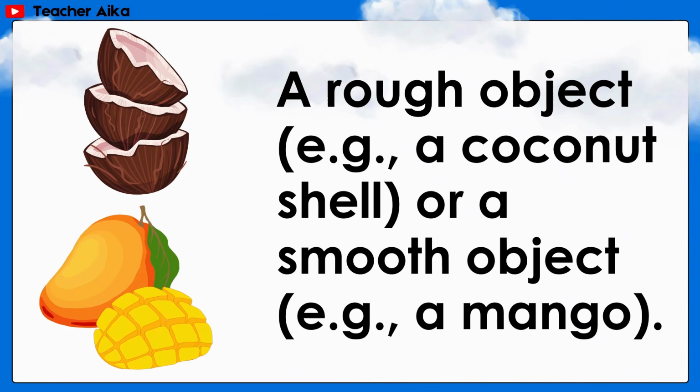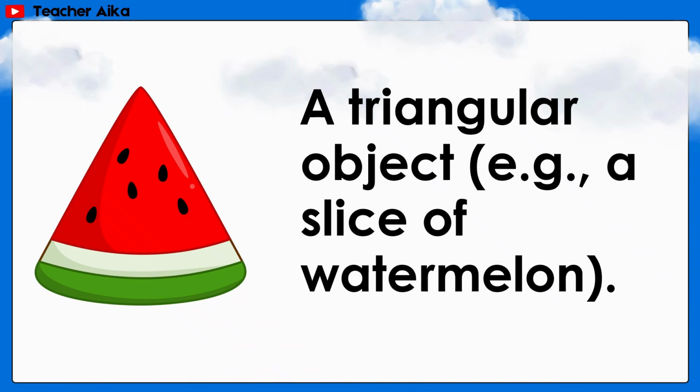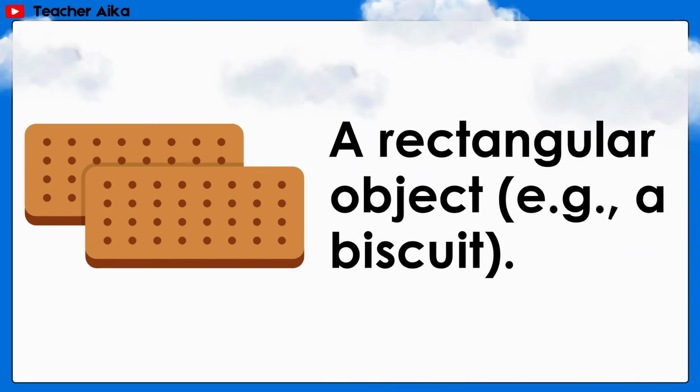A rough object, example, a coconut shell, or a smooth object, example, a mango. A triangular object, example, a slice of watermelon. A rectangular object, example, a biscuit.